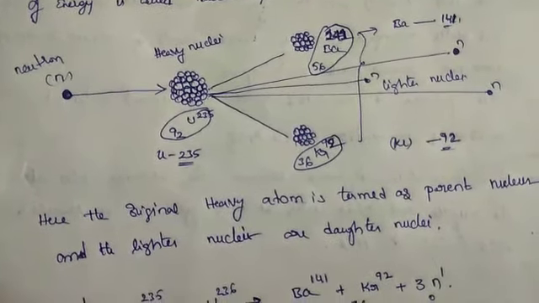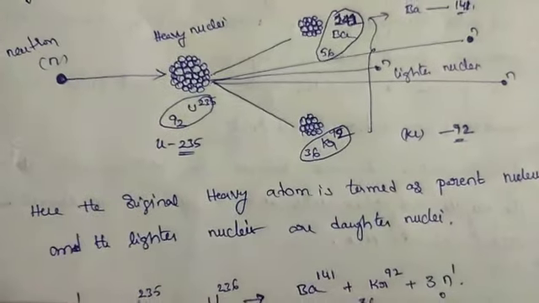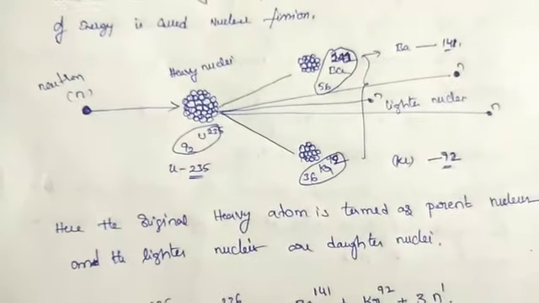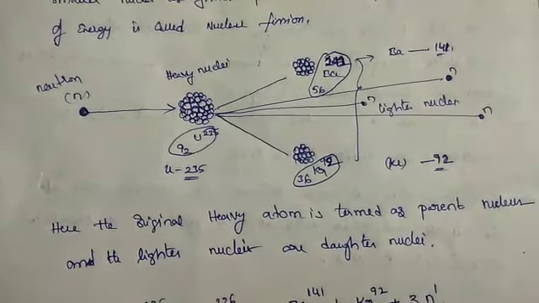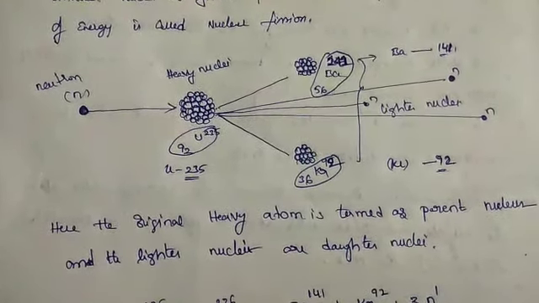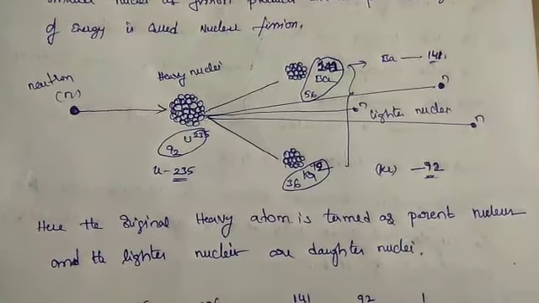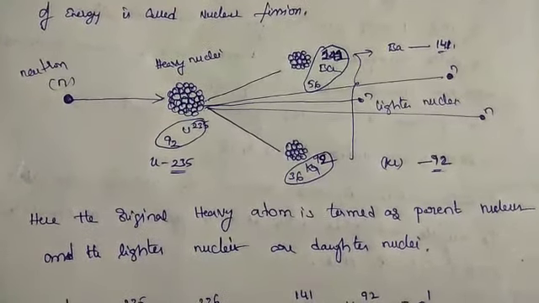Uranium is a very heavy nucleus. When a neutron is bombarded on heavy nuclei, it splits into lighter nuclei, barium and krypton. In this process, a huge amount of energy is released.